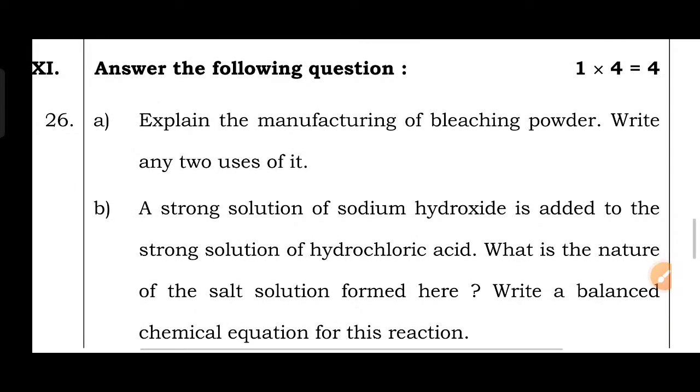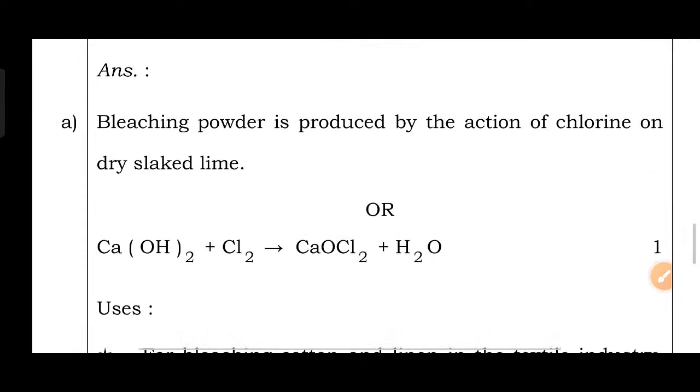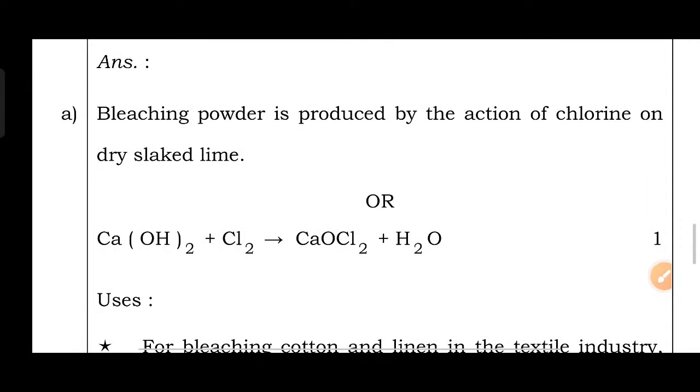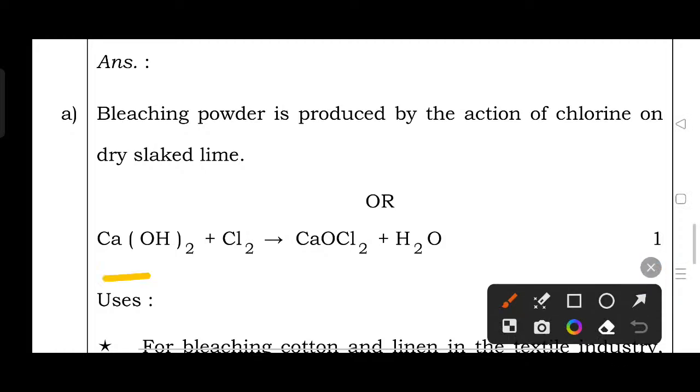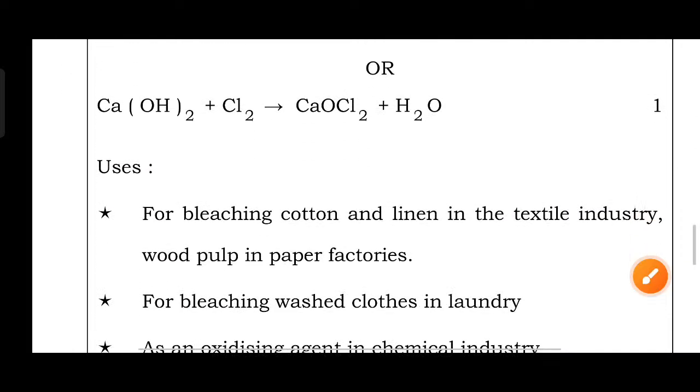Then answer the following questions, each carrying 4 marks. One question is there: explain the manufacturing of bleaching powder and write any 2 uses of it. Bleaching powder is produced by the action of chlorine on dry slaked lime. Calcium hydroxide reacts with chlorine. What does it give? Calcium oxychloride, that's bleaching powder. This is the reaction. Then uses.